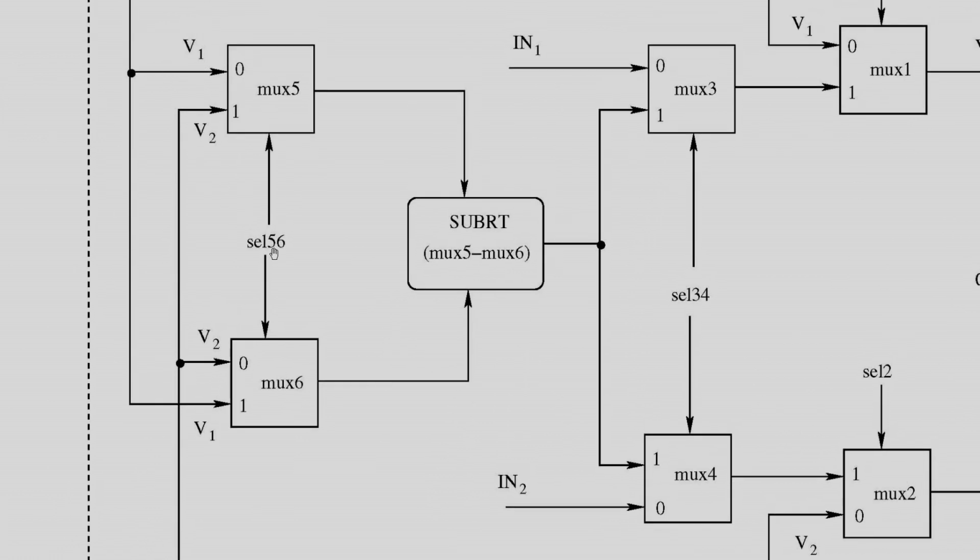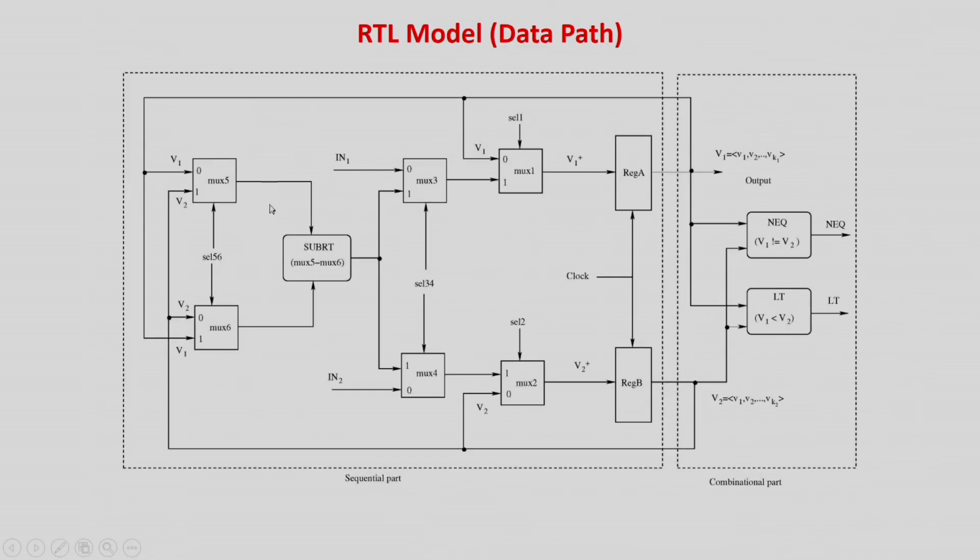If this multiplexer select line is equal to 0, then V1 will be coming over here and V2 will be coming over here, so the answer will be V1 minus V2. If the select line is 1, then V2 will be coming from here and V1 from here to the multiplexer, so it will be V2 minus V1. Similarly, this is a subtractor.